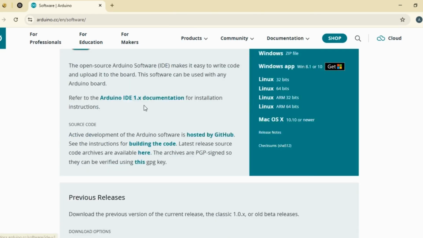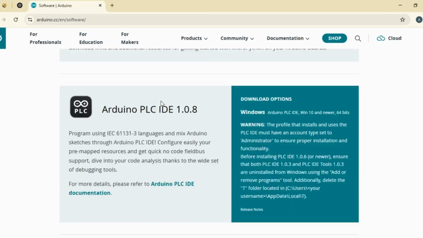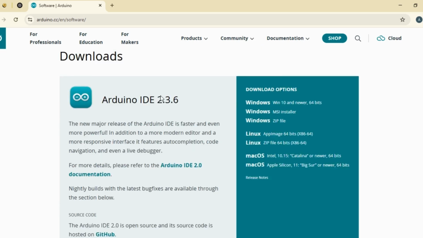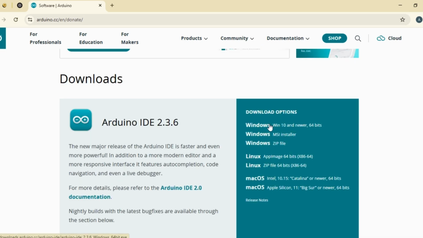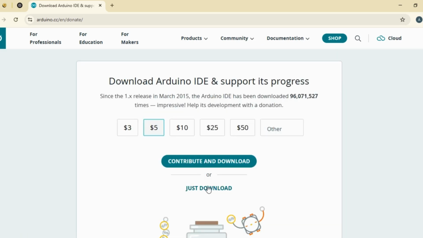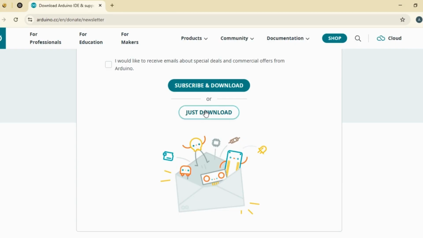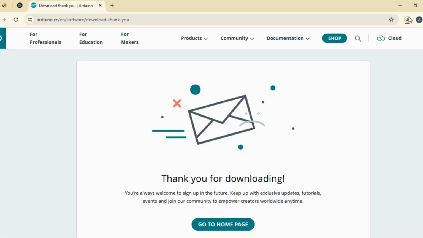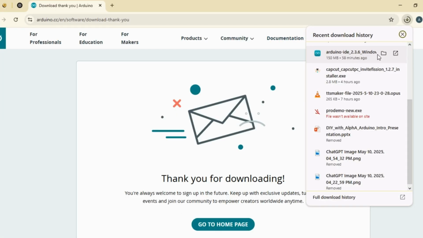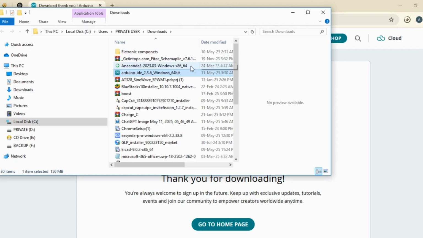Select your operating system: Windows, Mac, or Linux. Click Just Download. Once the download is complete, double tap to open and follow the instructions.